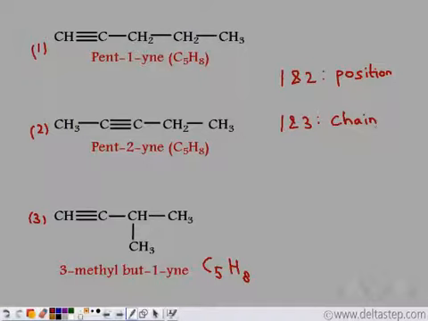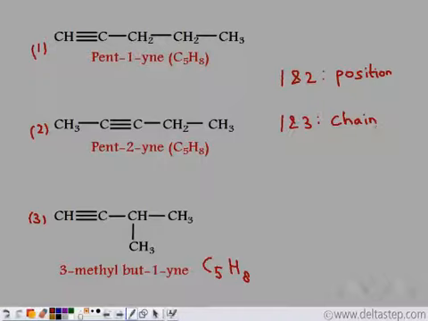In this you observe that the functional group has changed its position. In the second structure, the functional group, that is the triple bond, is at position 2. In the third structure, the functional group is at position 1. So these two have the difference in the position of the functional group, so they are position isomers.